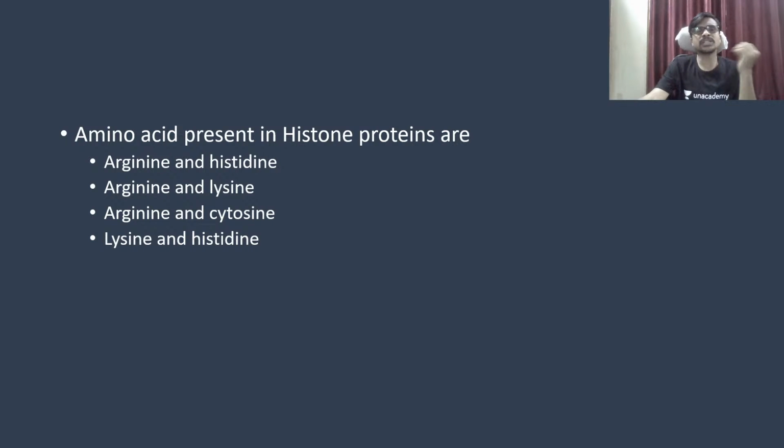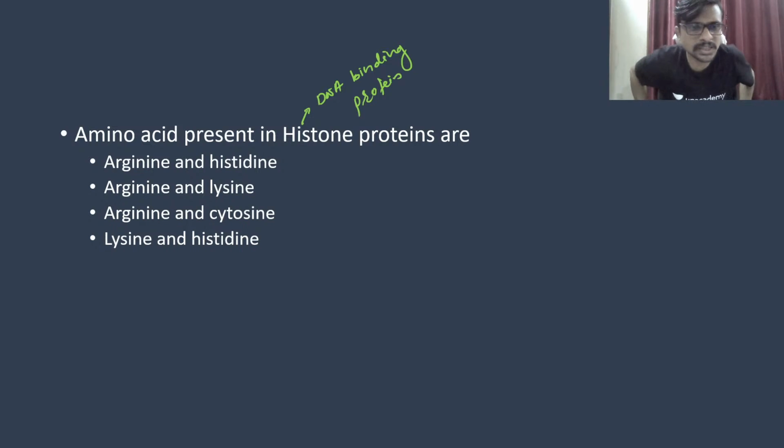Amino acids present in histone. Proteins, histones are the DNA binding proteins. Actually, hint: DNA binding protein. Okay, so it has the dominance of amino acids. So guys, is there any answer? Arginine and histidine, arginine and lysine, arginine and cytosine, and lysine and histidine. Okay, so one thing is correct from the options. Arginine is present there. So we only have to find the second one.